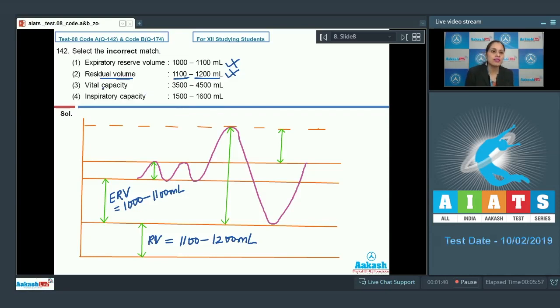The next match given is vital capacity, and the match is 3500 to 4500 ml. And as it is a correct match, so this cannot be a correct answer to our question.